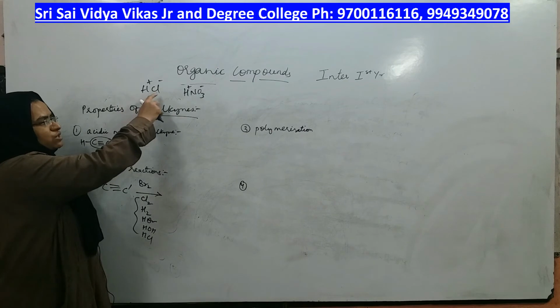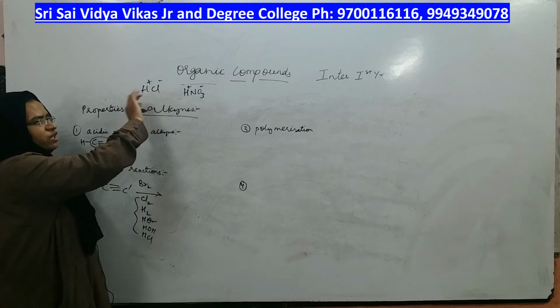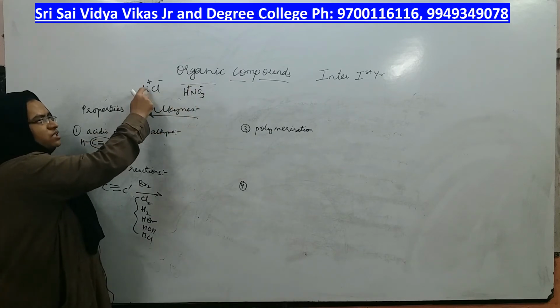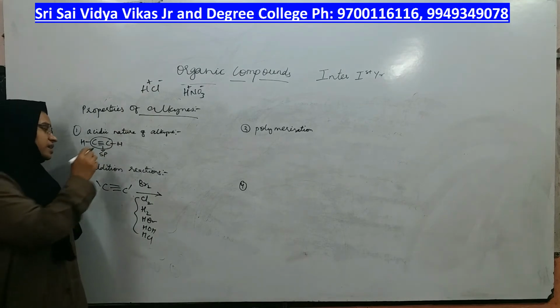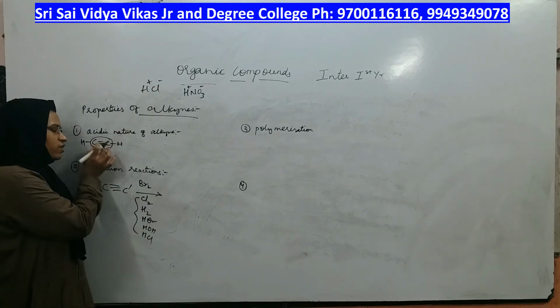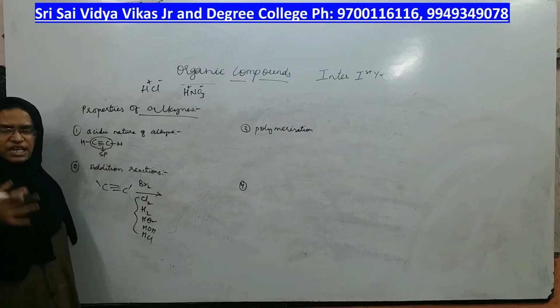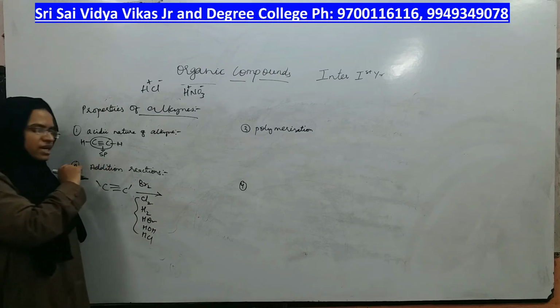In HCl also chlorine is more electronegative, is it? Because chlorine is more electronegative, what will it do? It will take the electrons away from hydrogen, making hydrogen as H plus and Cl as Cl minus. Just like that, even this part, which part? C triple bond C part behaves like more electronegative part because of sp hybridization.